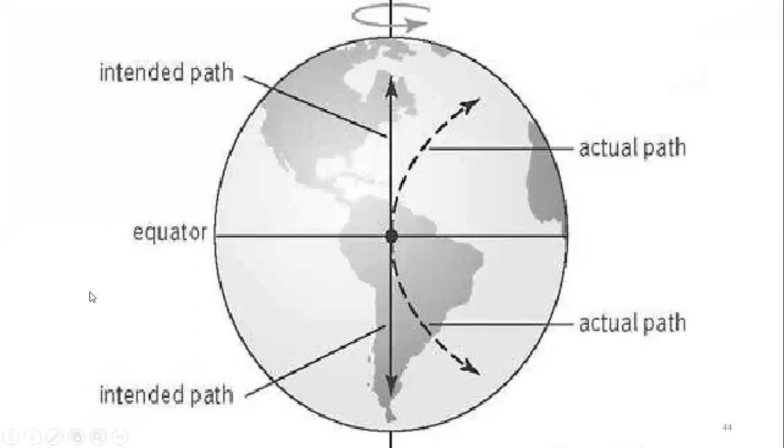See, this is the Coriolis effect that you can see over here. This is the actual path. This should have been the intended path. So when it comes, it takes a turn. Can you see this? This is your equator. When the winds come here, they actually go upwards. They start going to the left or the right.